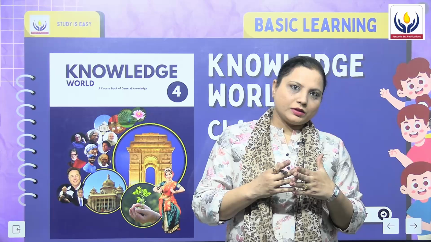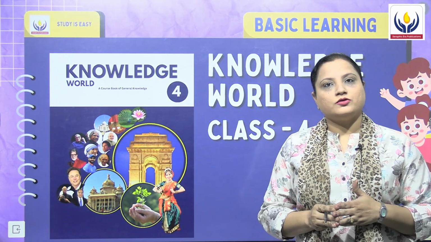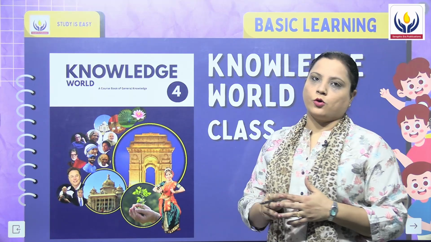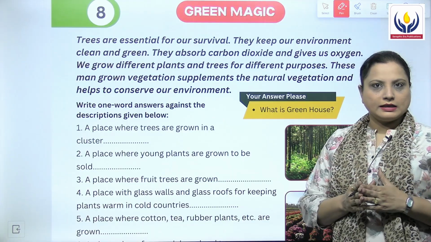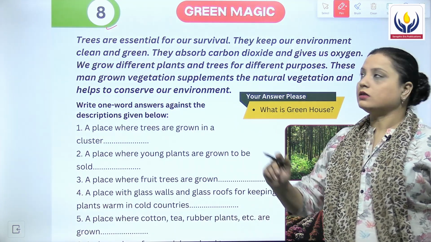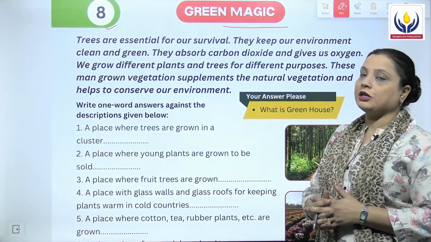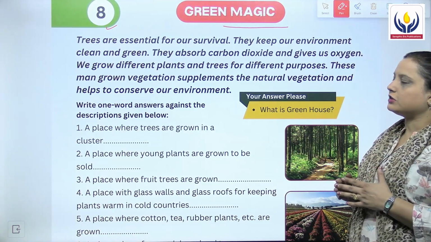Everyone, let's begin with our book in this video, that is Knowledge World, a course book of general knowledge for class 4 by Sirfikera Publications. Hello everyone, let's begin with our new chapter, that is chapter number 8, and it is green magic. We are going to study about certain plants in this chapter.